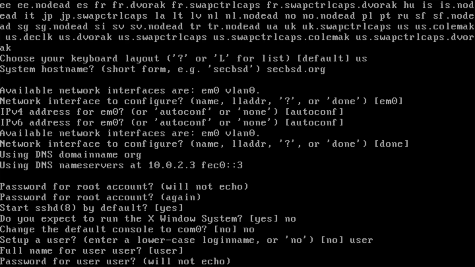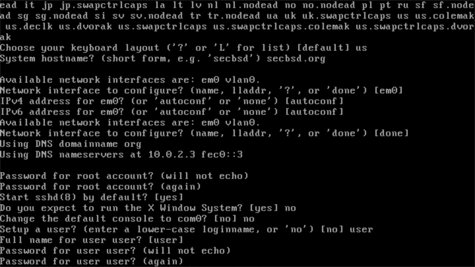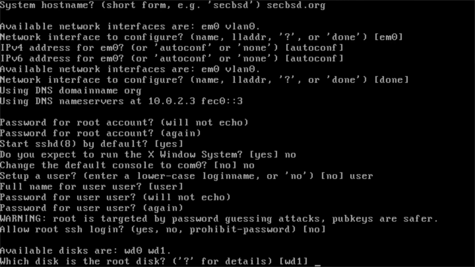During security audits and pen testing, you're handling sensitive client infrastructure. At SecBSD, we deploy fresh environments with strong credentials for every engagement. Keep the default option to disable root SSH login.